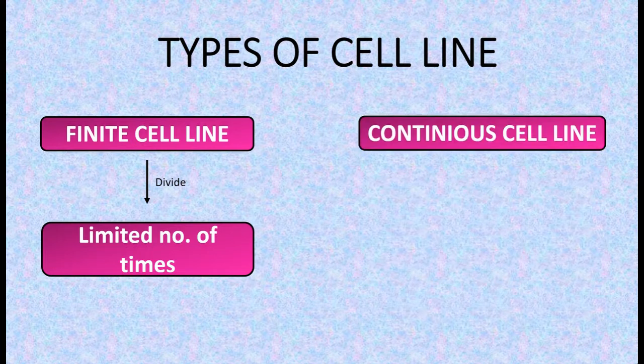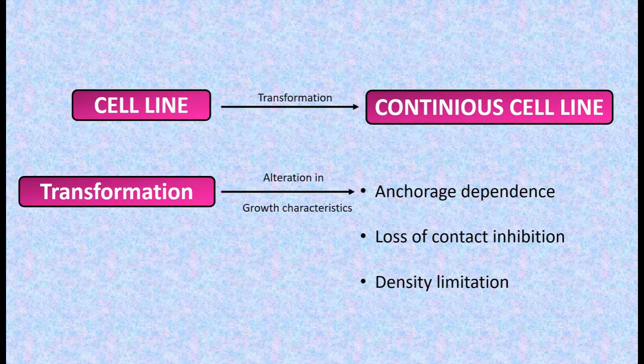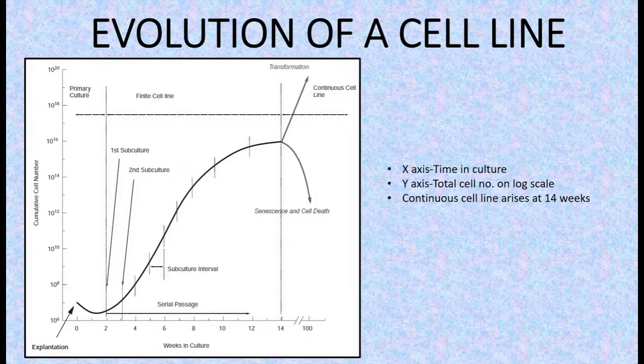Next comes continuous cell line. The ability of the cell to grow continuously gives rise to continuous cell line. The alteration in the culture that gives rise to continuous cell line is called transformation, which may occur spontaneously or be chemically or virally induced. Here, transformation refers to alteration in the growth characteristics like anchorage dependence, loss of contact inhibition, density limitation of growth.